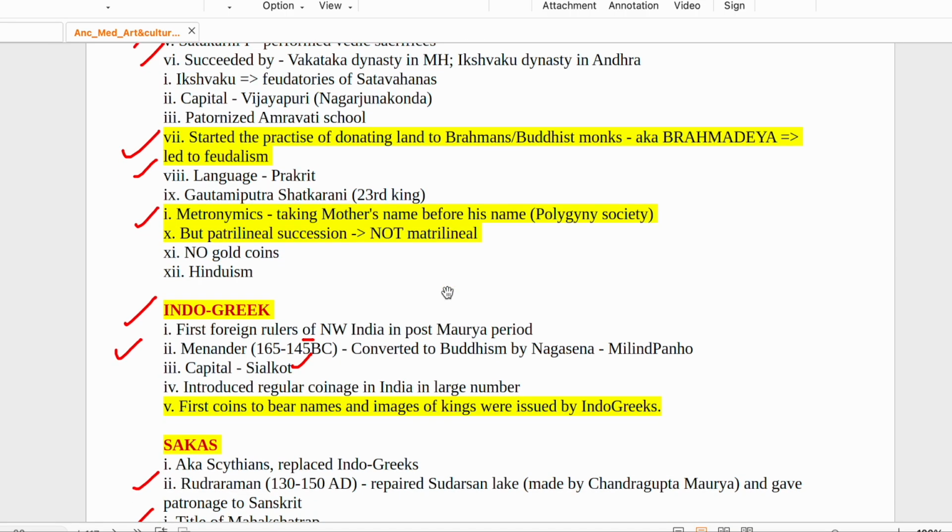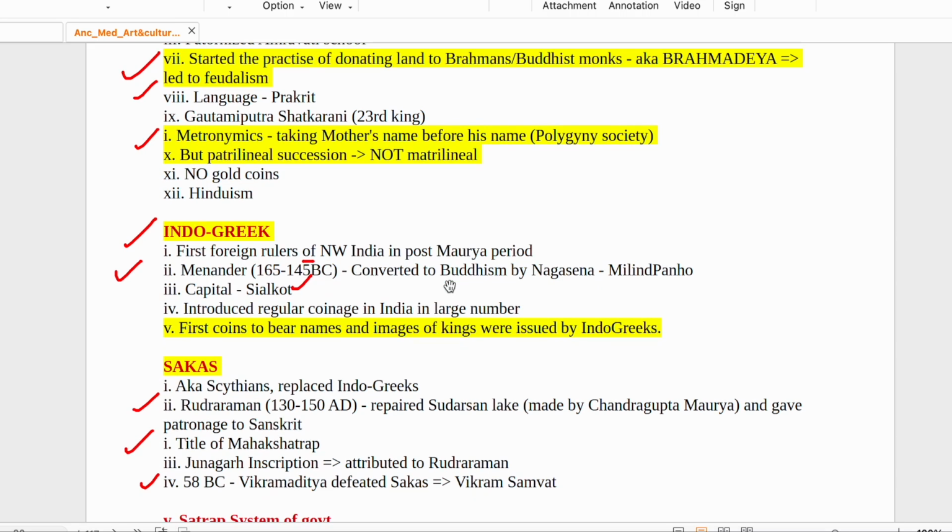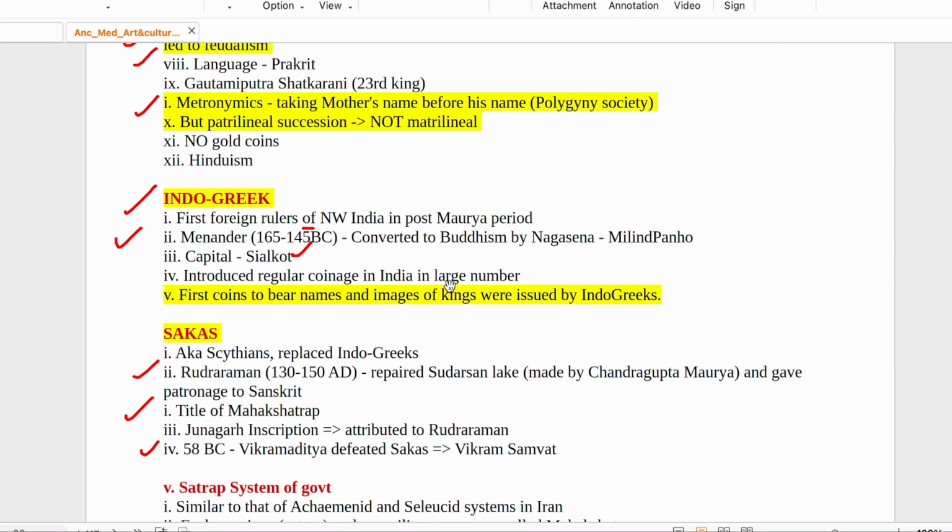You would have heard about the Menander. Menander was converted to Buddhism by a famous saint, Nagasena, and it is written in the Milinpanho, Nagasena. Capital was in Sialkot, and he introduced regular coinage in India in large number.